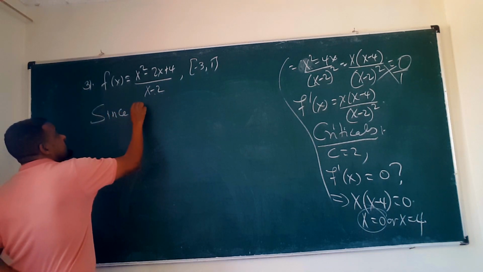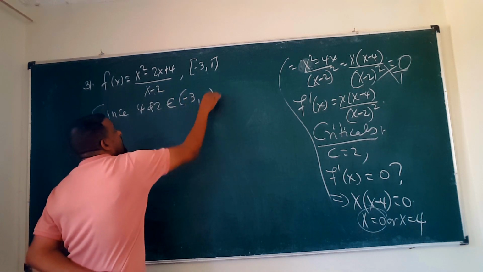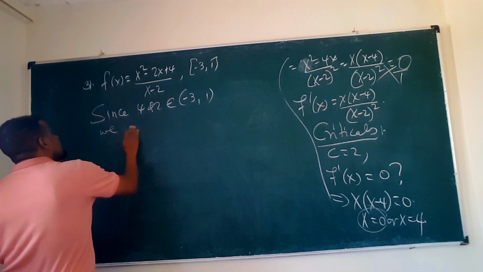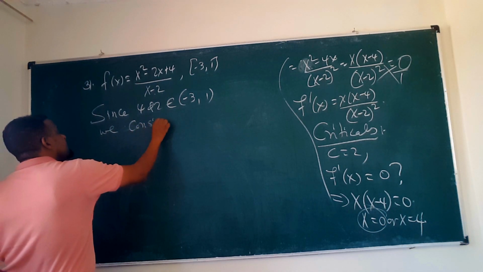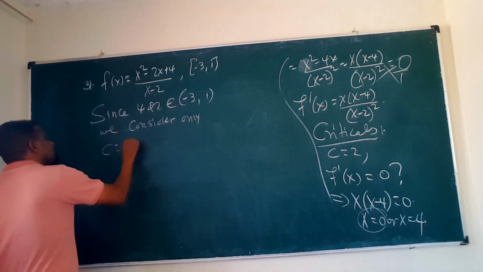Since 4 and 2 are not members of the interval from negative 3 to 1, we only consider the critical number c equal to 0.